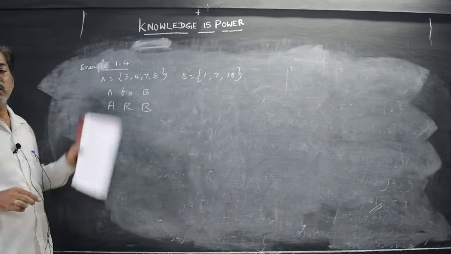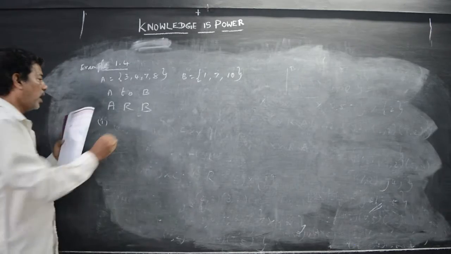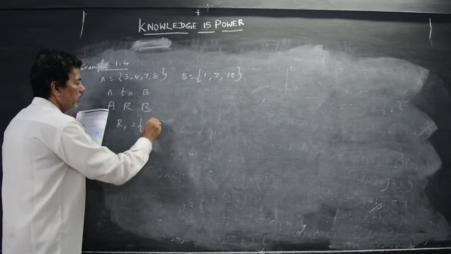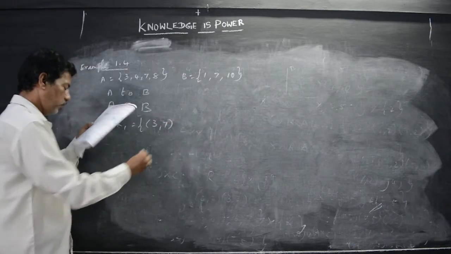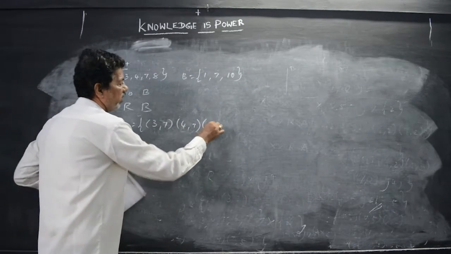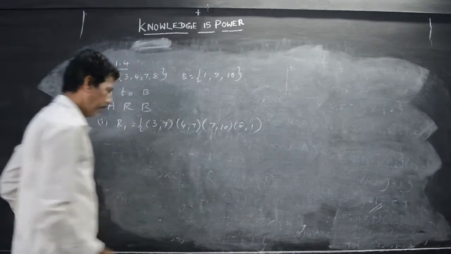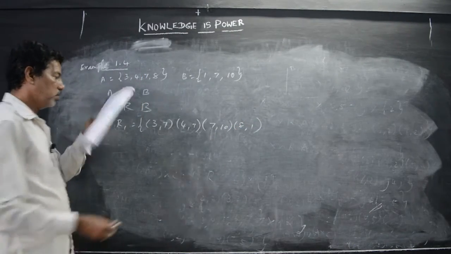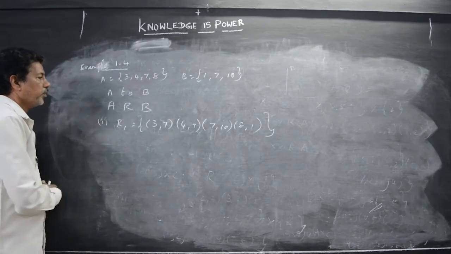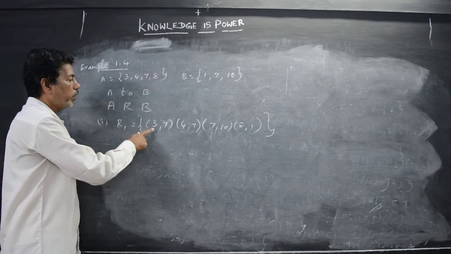And here the question is asked. First question: R1 is equal to {(3,7), (4,7), (7,10), (8,1)}. So this is given as the R set. Now you see the elements in R1.